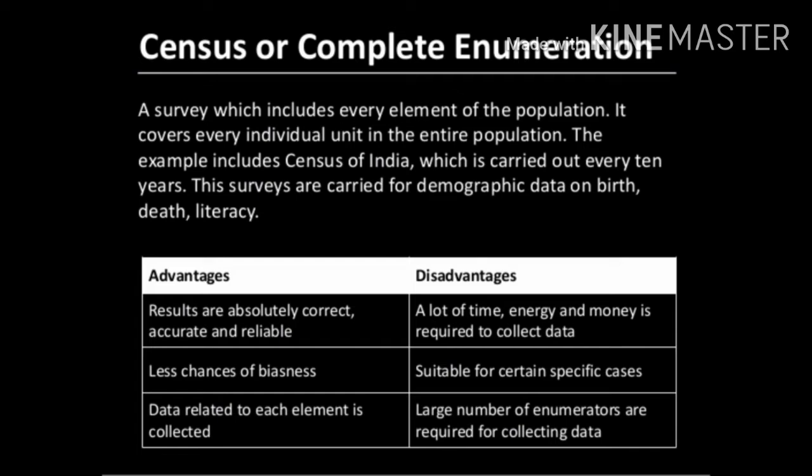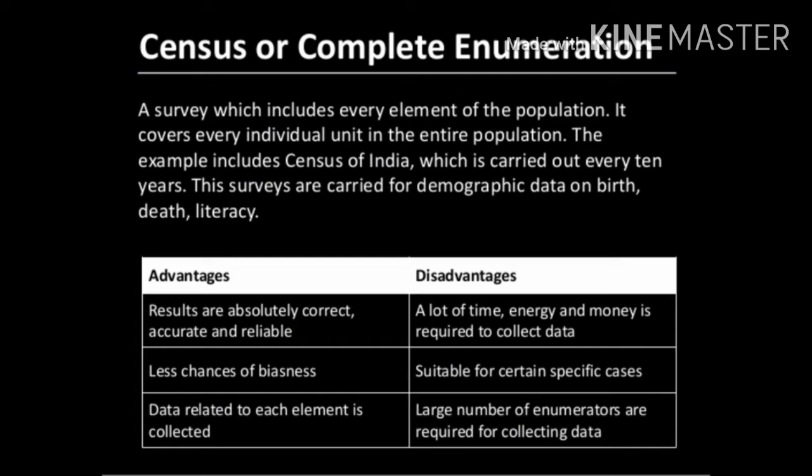Even though it has some advantages, it has disadvantages too. Since we are collecting the data individually, lot of time, energy and money is required, because they have to go in person and collect the data. Then it is suitable for certain specific cases only. It is suitable only for collection of data like demographic data, like birth rate, death rate, literacy.